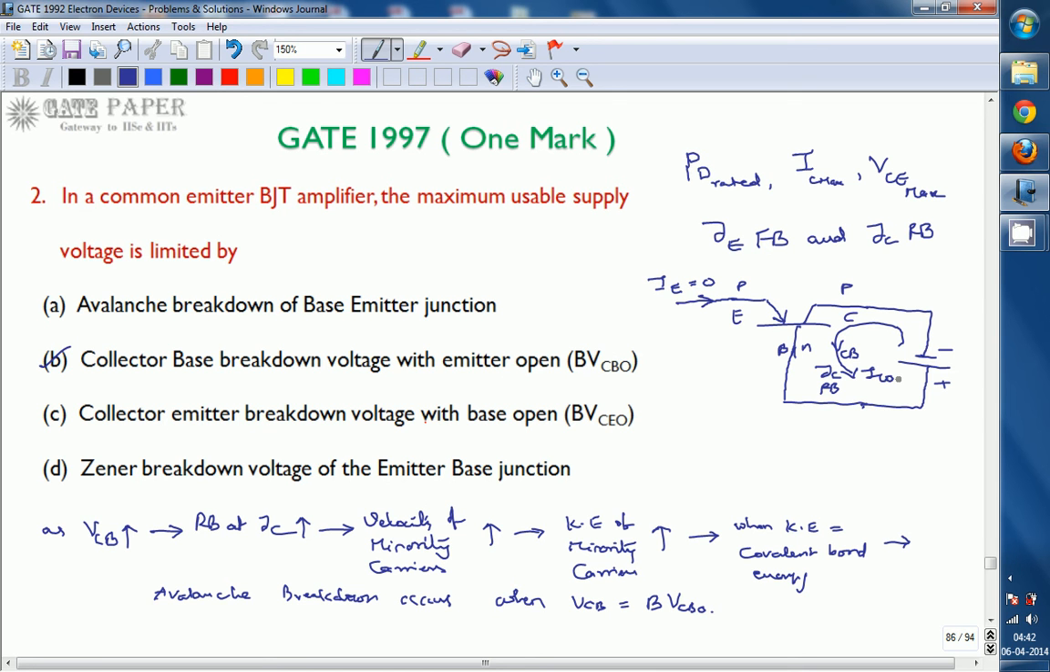So in a common emitter BJT amplifier, the maximum usable supply voltage is limited by BVCBO. And if it is asked for a common base BJT amplifier, similarly we can say that it is BVCEO. So BVCEO is for the common base amplifier, whereas BVCBO is for the common emitter amplifier. So the right option for us is B, collector base breakdown voltage with emitter open.